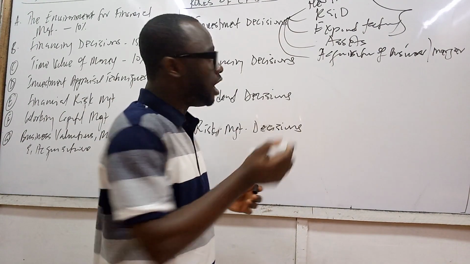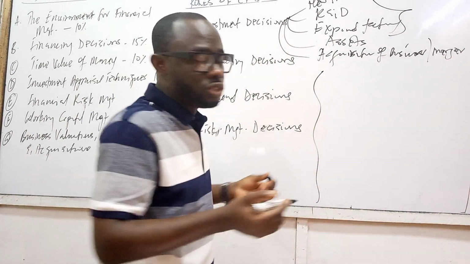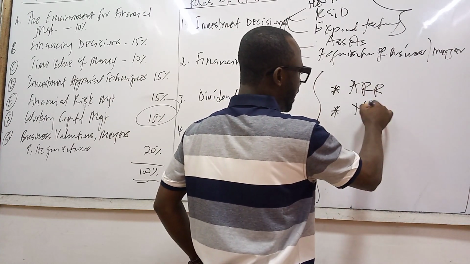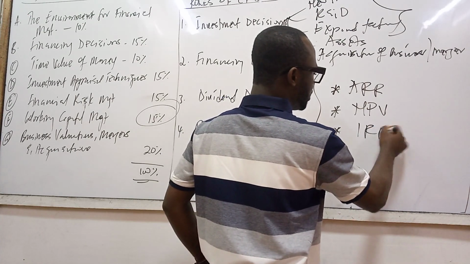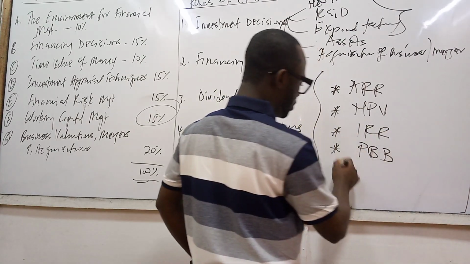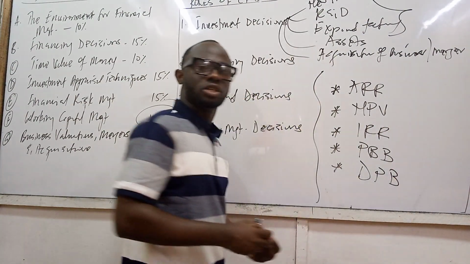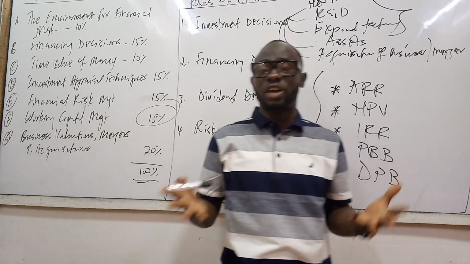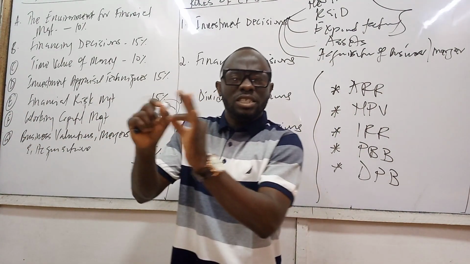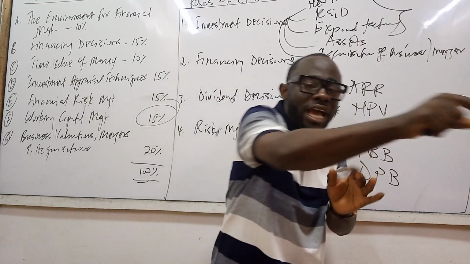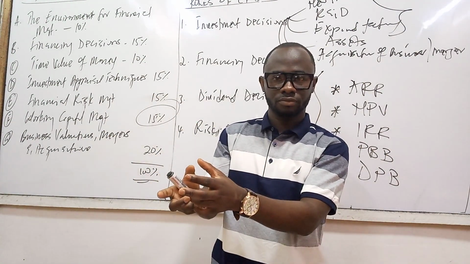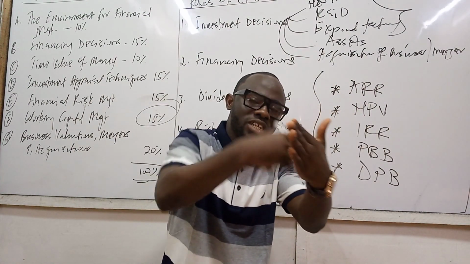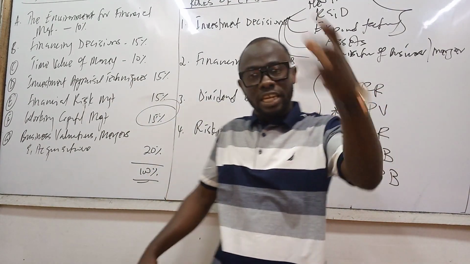Now, we will get into this later on, but the investment appraisal techniques include the following methods. We're going to be looking at the accounting rate of return, the net present value, the internal rate of return, the payback period, and the discounted payback period. So these are the methods that we're going to be using to appraise an investment decision. But remember, all investment decisions will be undertaken only if they will maximize the wealth of the shareholders.